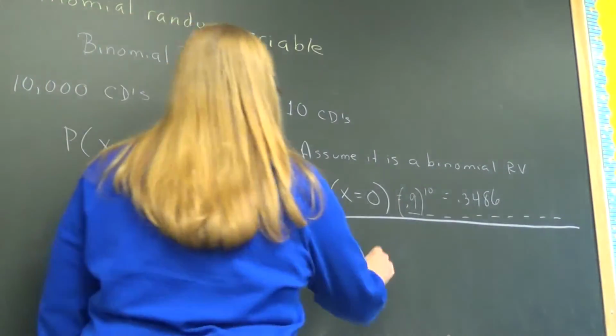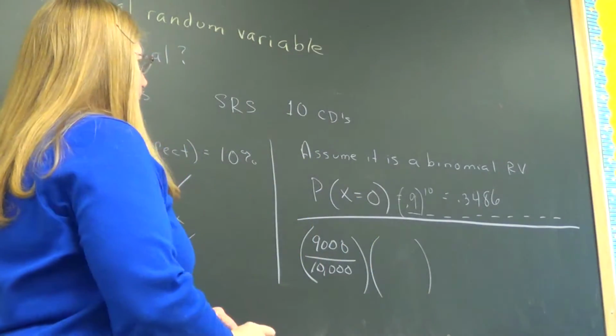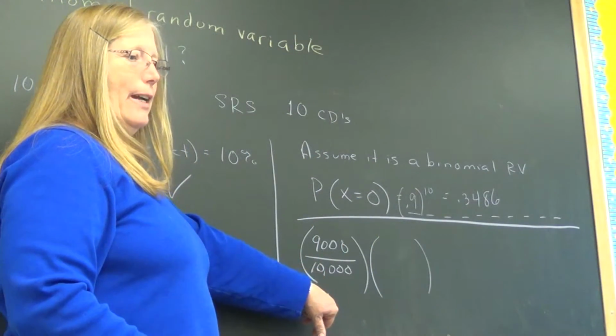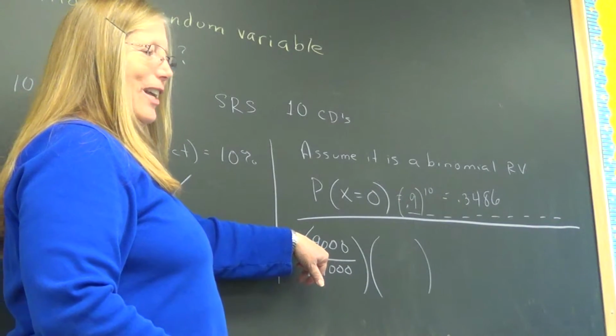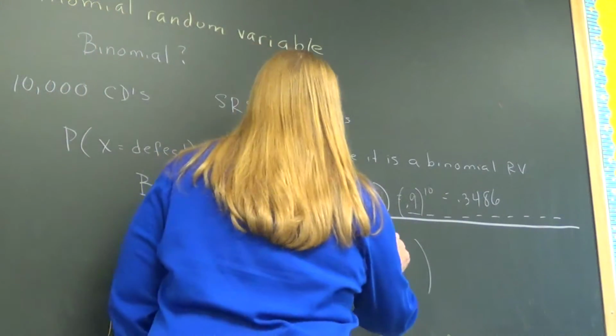Now it gets crazy because say the first one we drew was defective. So now there are not 9,000 left. How many are left? 8,900. Yeah.